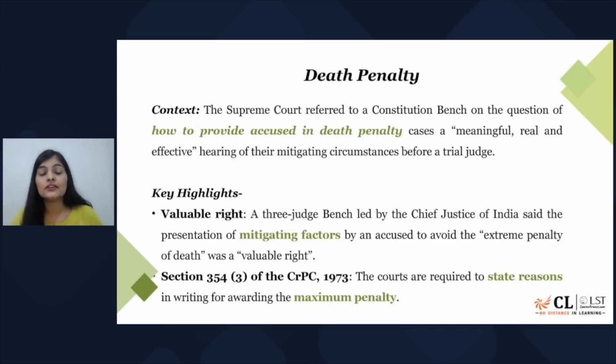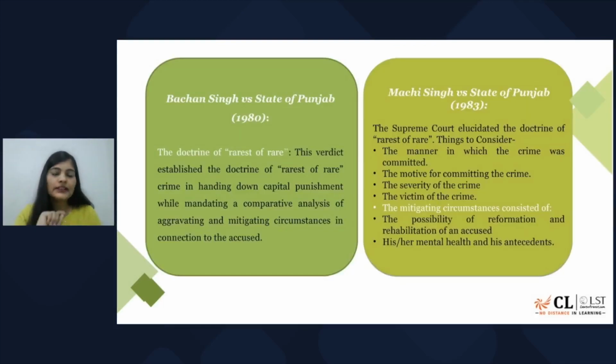What are those factors on the basis of which the court came to the point that this person should not at all be given any right to life and should ultimately be given death penalty, right? Because death penalty is the maximum penalty, they'll have to justify it in writing. Now, there are two very important cases. Bachchan Singh versus State of Punjab, and second is Machi Singh versus State of Punjab, both of them from Punjab.